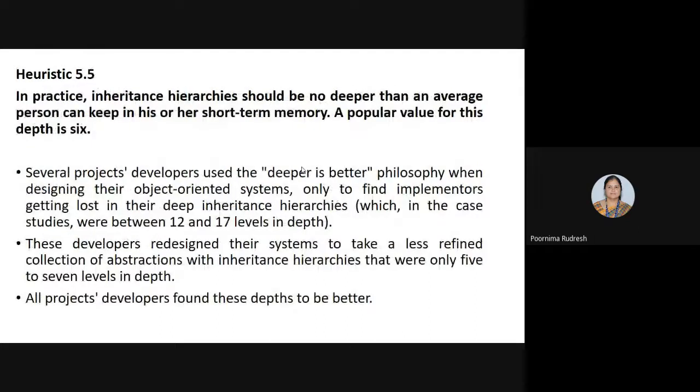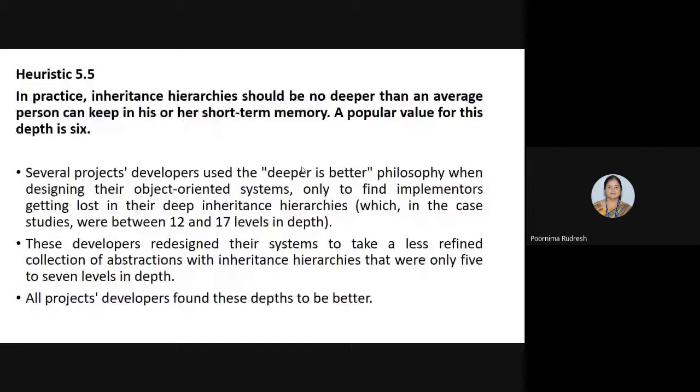Heuristic 5.6 says that in practice, an inheritance hierarchy should be no deeper than an average person can keep in his or her short-term memory. A popular value for this depth is 6. So here, like the containment relationship, we are defining the depth of the hierarchy, and the popular value is fixed as 6. Why? Because it is related to human short-term memory. A human being can remember up to 6 levels of hierarchy. For that purpose, they say the popular value is 6.